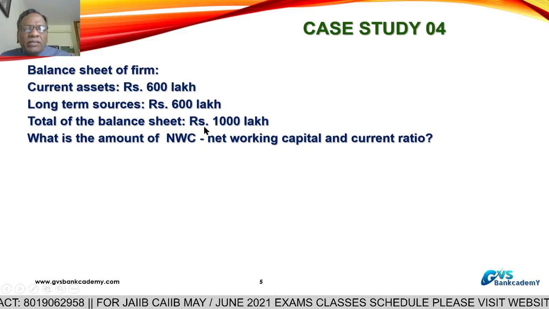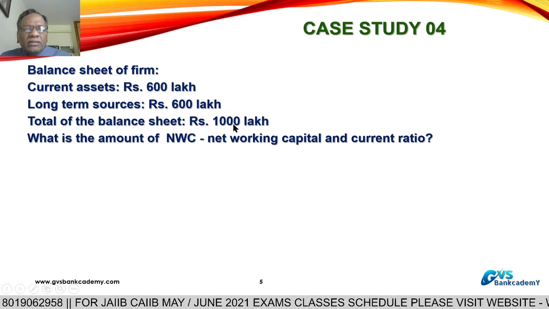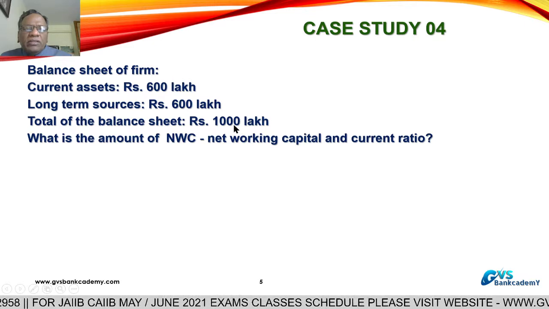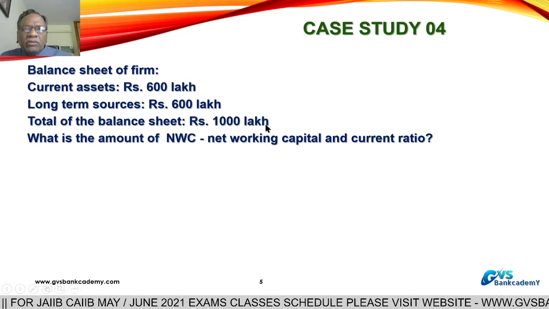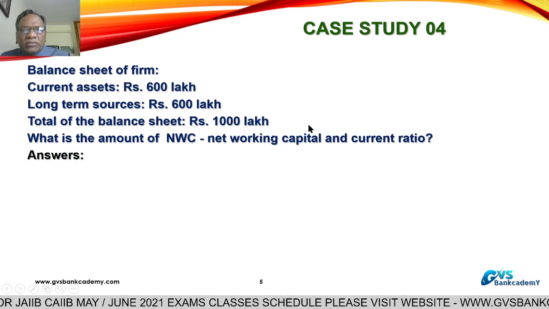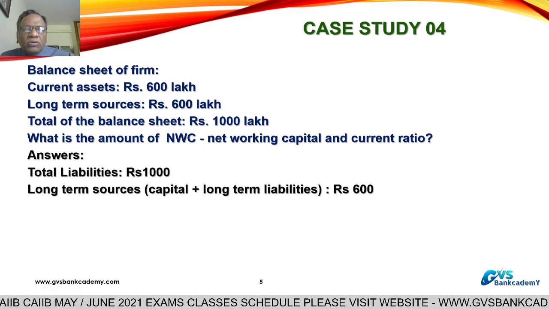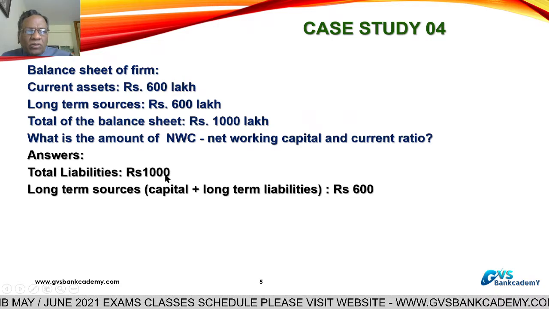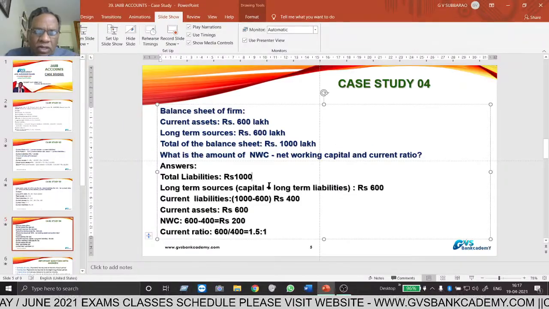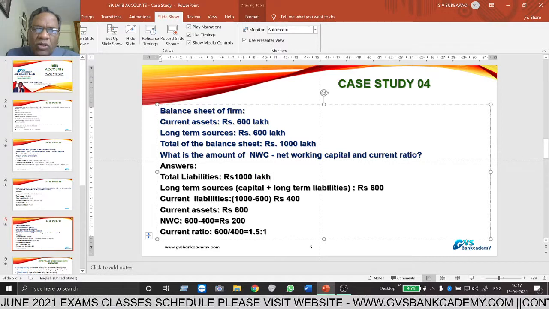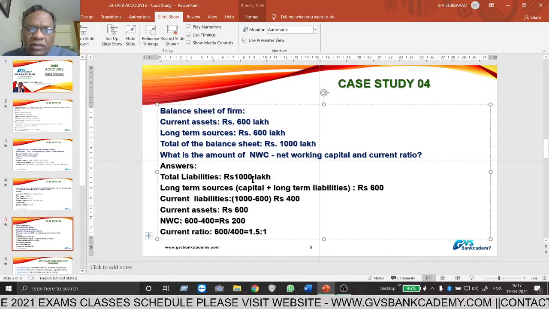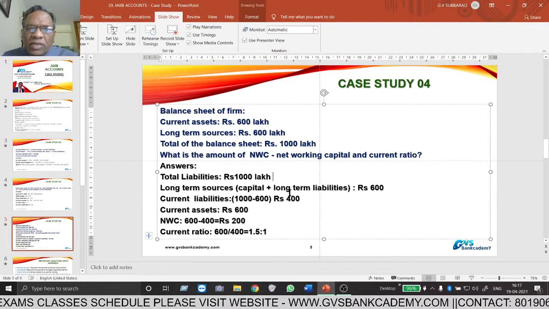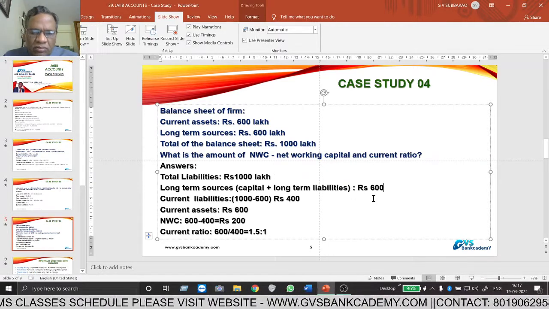When total of the balance sheet is 1000 lakhs, liabilities are also 1000 lakhs, because of the balance sheet equation: assets equal 1000 lakhs, liabilities also equal 1000 lakhs. Long term sources, that is capital plus long term liabilities, is equal to 600 lakhs.